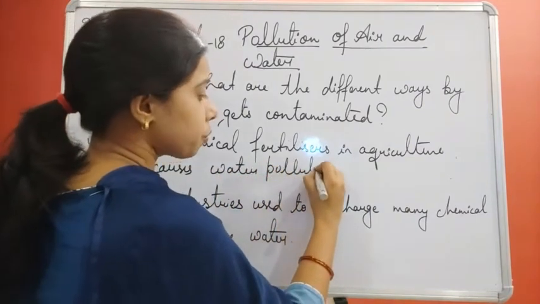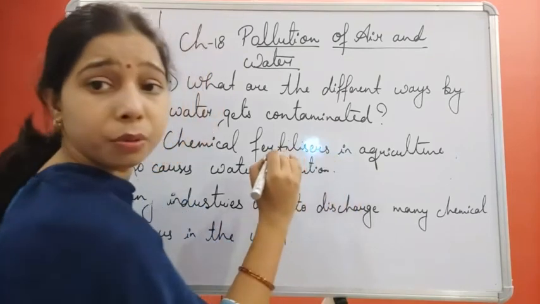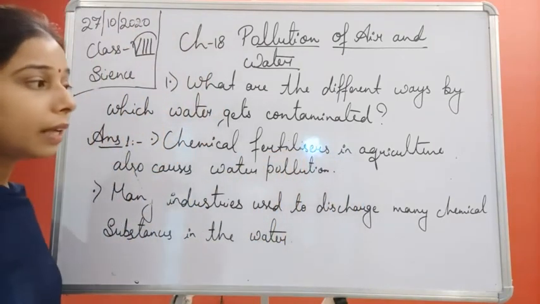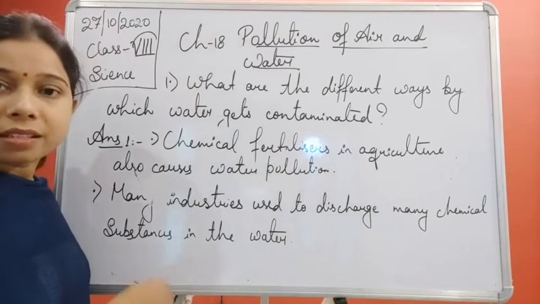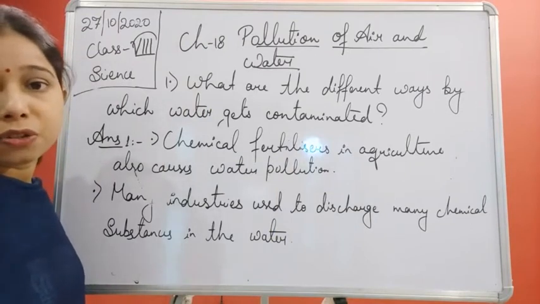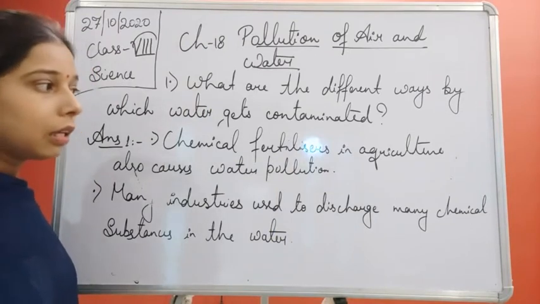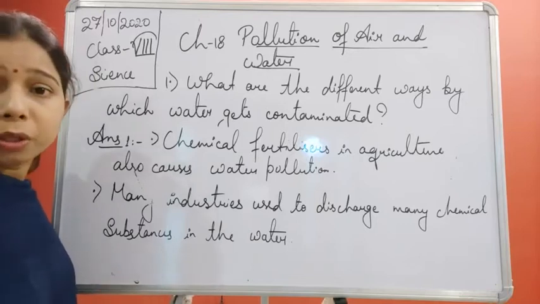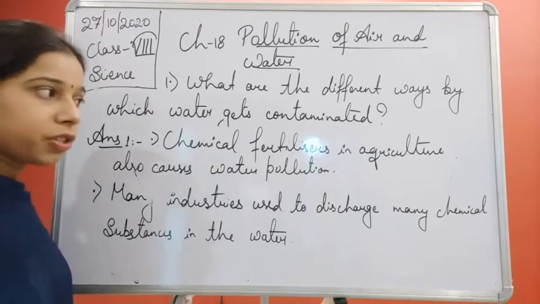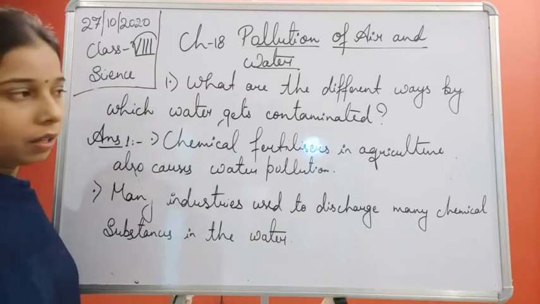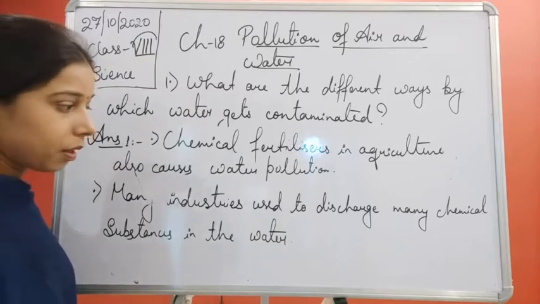So I told you, students, how it causes water pollution. These fertilizers finally mix into the water due to agricultural runoff, and thus make the water more nutrient rich, and deficiency of oxygen occurs in the water.